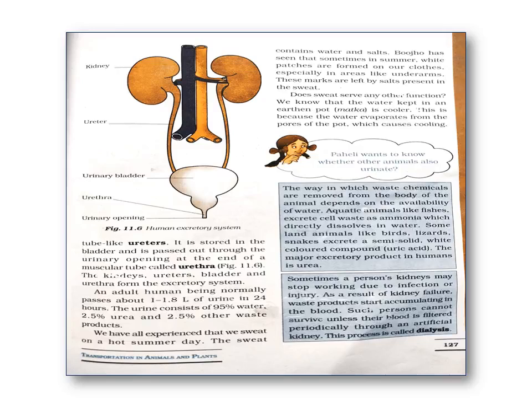Just now I told you the waste from the blood is removed as urine. Urine consists of 95% water, 2.5% urea and 2.5% other waste products. So the main content of the urine is water, 95%, with 2.5% urea and 2.5% other waste products.